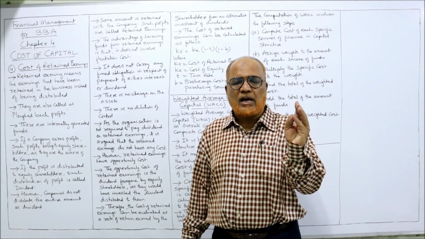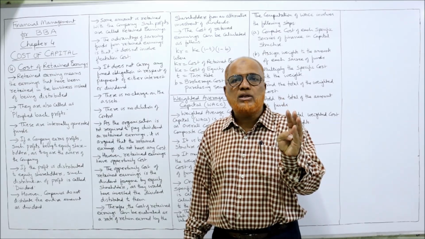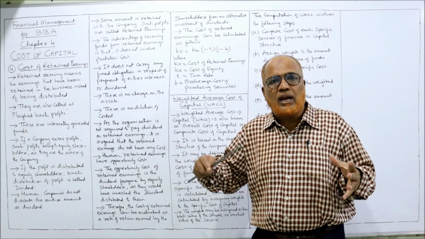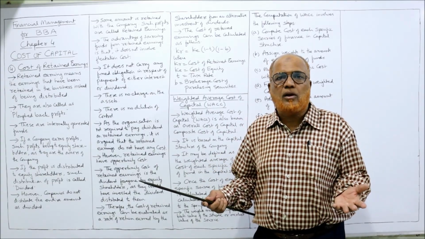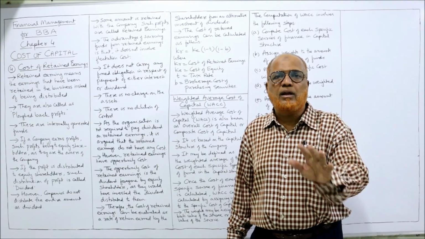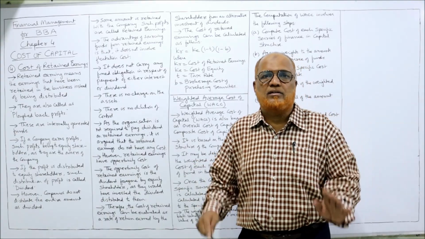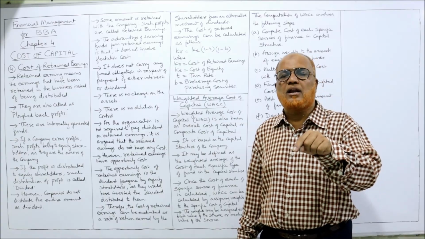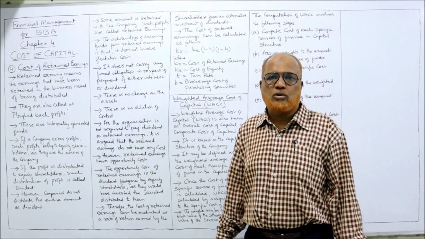In the form of advertisement, in the form of commission paid, in the form of brokerage paid. These are all the costs incurred in order to raise the funds. Without incurring the cost, the company cannot raise the funds. But these flotation costs will not be required when the company uses its own funds. So first advantage of using retained earning as a source of fund is no need of any flotation cost.